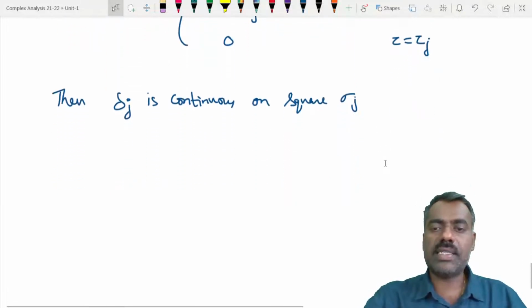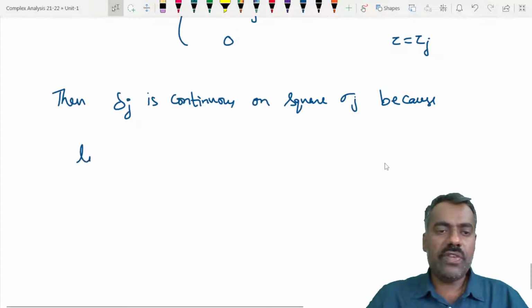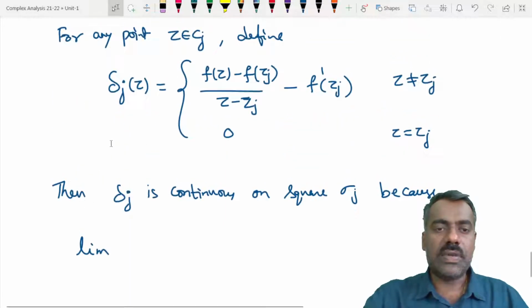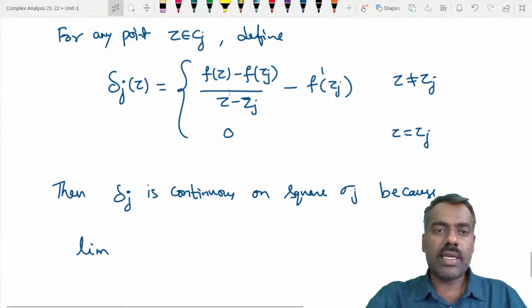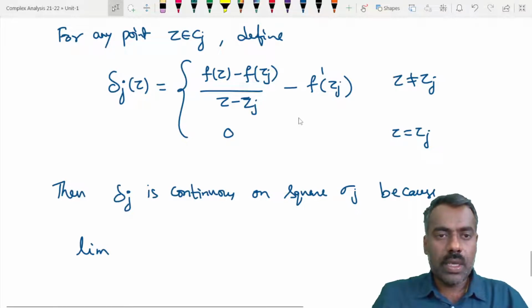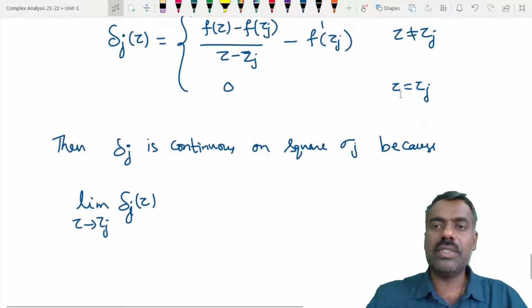Why? If you find the limit of delta j of z as z goes to zj, the remaining points are fine anyway, so the only place to check is at zj.